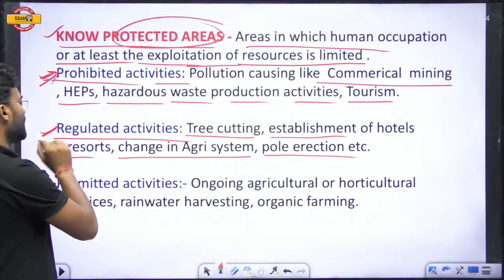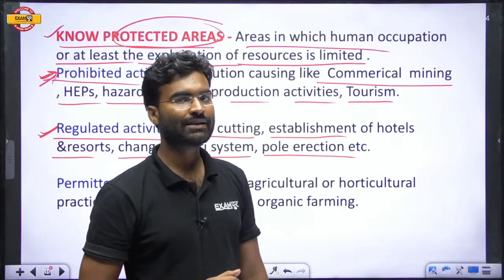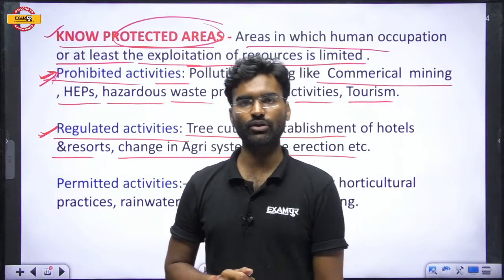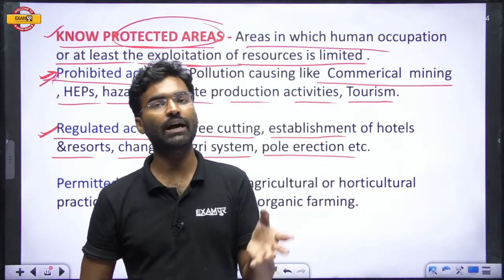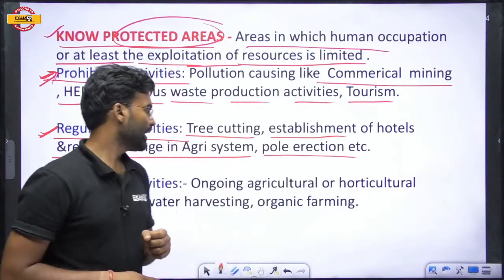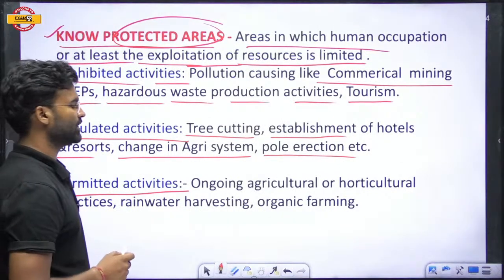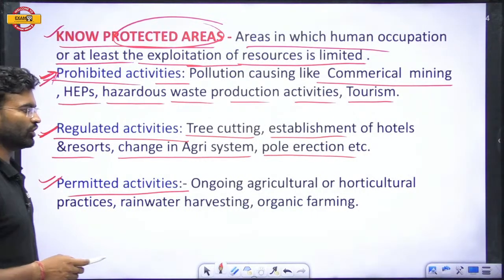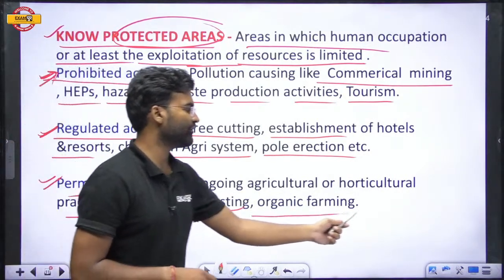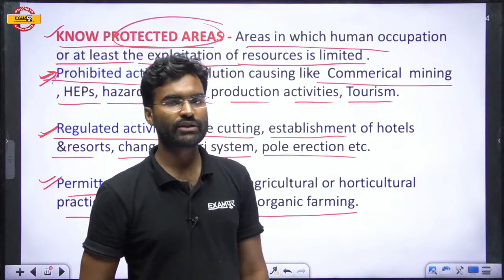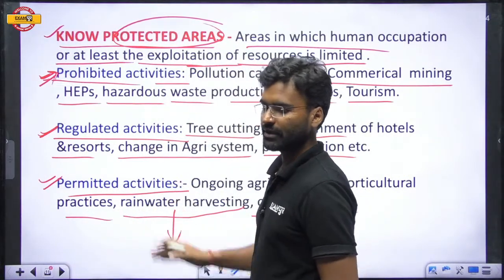These activities are allowed but under the guidance of the forest official or the related concerned authorities. So these are the allowed activities, but they are highly regulated. And the next one is the permitted activities. Some activities are permitted in these protected areas, like ongoing agriculture or horticulture practices, rainwater harvesting, organic farming. These activities, which cannot adversely affect nature, are allowed in this particular region.